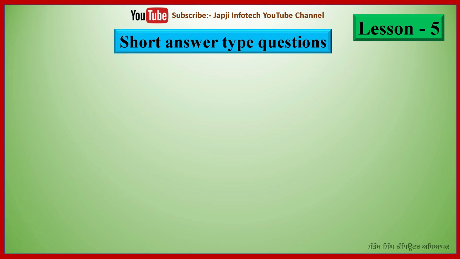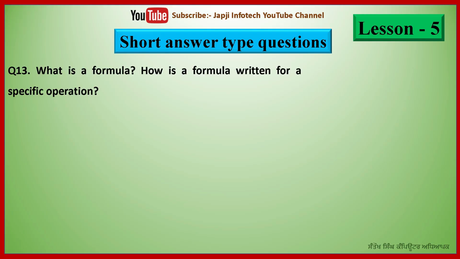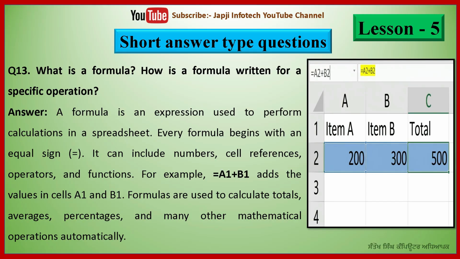So now we will study short answer type questions in this part, in which question number 13 is, what is a formula? How is a formula written for a specific operation? And the answer is, a formula is an expression used to perform calculation in a spreadsheet. Every formula begins with an equal sign. It can include numbers, cell references, operators, and functions. For example, equal to A1 plus B1 adds the value in cells A1 and B1. Formulas are used to calculate totals, averages, percentages, and many other mathematical operations automatically.